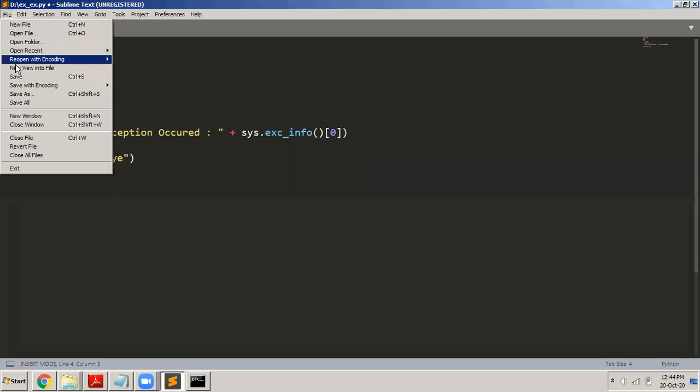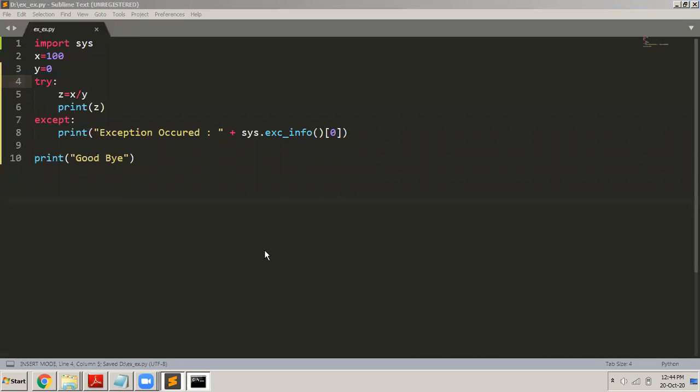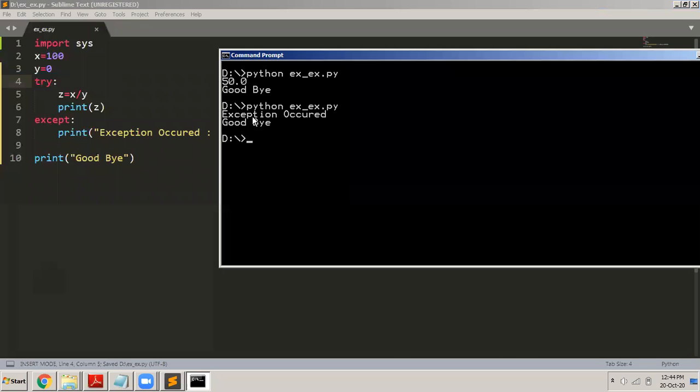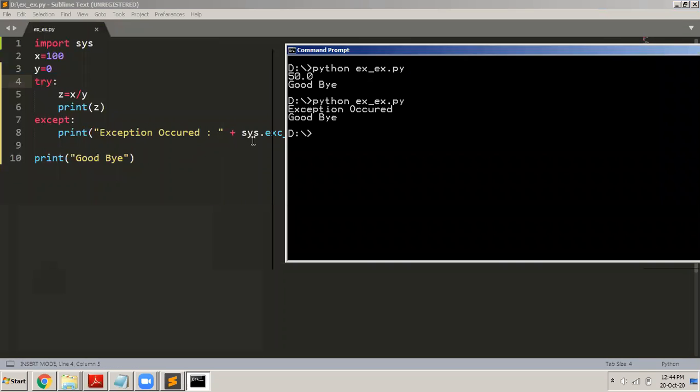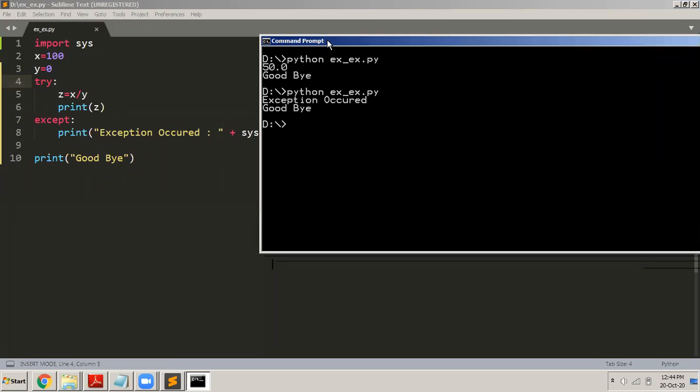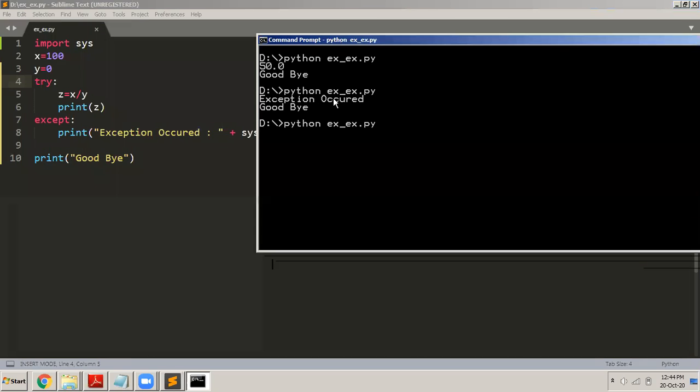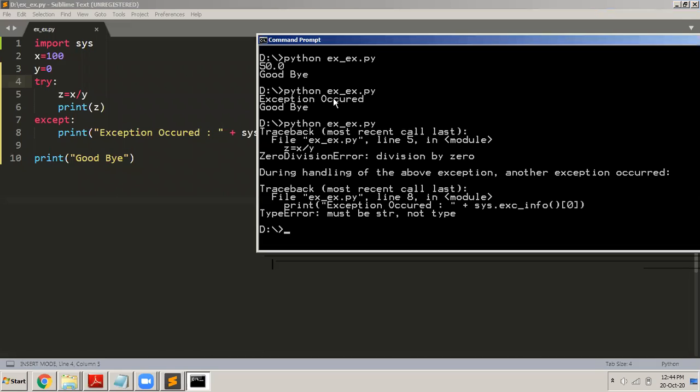So I save the program and go to the program. This is what it had displayed: "exception occurred", only that much. Now it will display "exception occurred", plus it will also display why it occurred. So let us now run the program. Okay, there is some problem here. "Exception occurred", and then "must be str, not type".